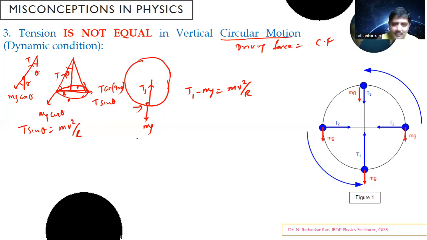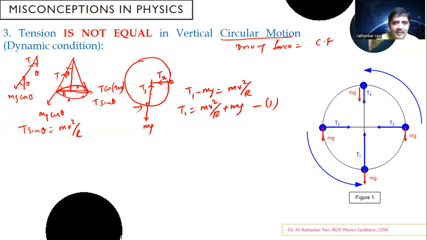You have T1 here, you have mg here. The difference between these two is equal to mv square by r. So therefore, I can now write T1 should be equal to mv square divided by r plus mg. Let me call this equation 1. Let me consider one more position. This position, what are the forces acting here? There is a tension acting here. Let me call this T2. I am not going to call it T1.